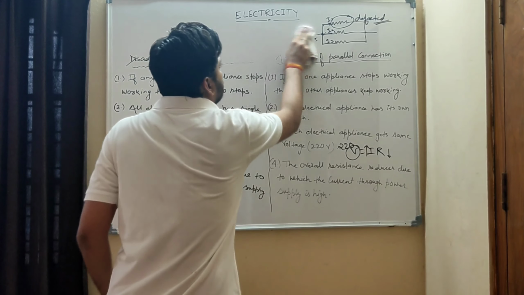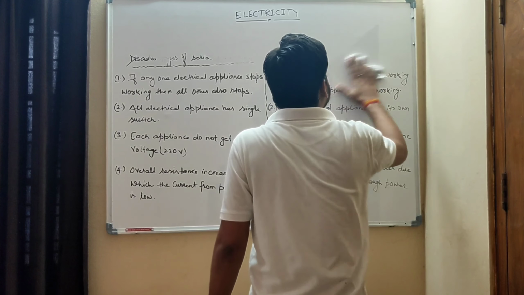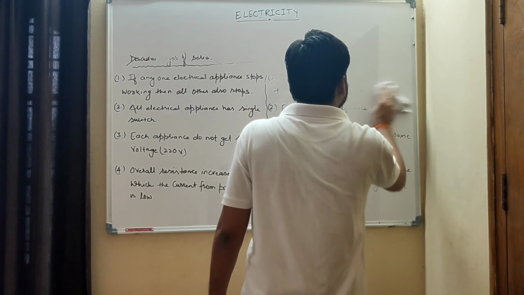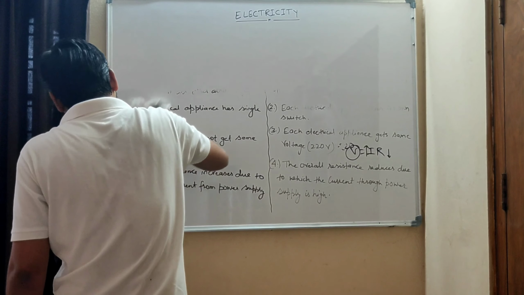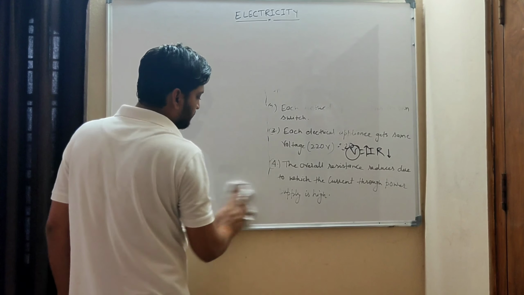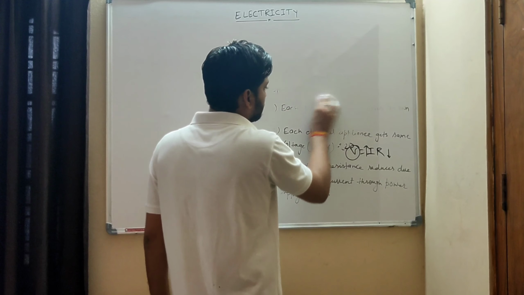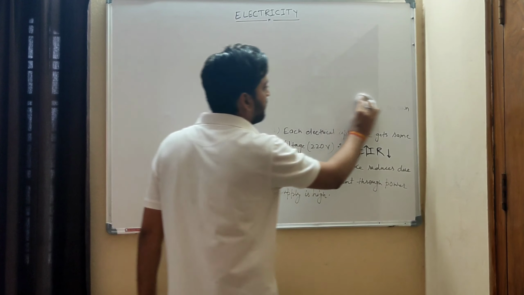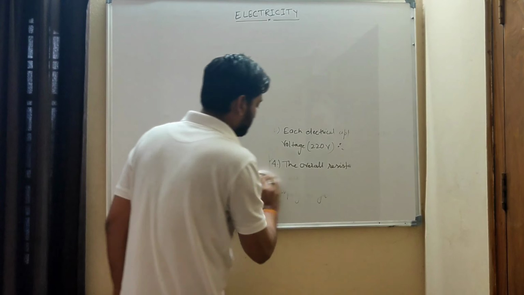Now our next topic is electric power. We will do numericals on combination of resistances in the next lecture. I am trying to complete the theory part of this chapter in this video. I will try to complete it. So the next topic is electric power. But before studying electric power, let us discuss the direction of current.